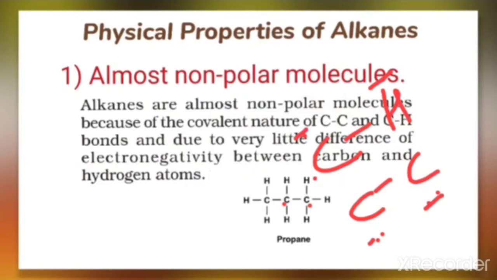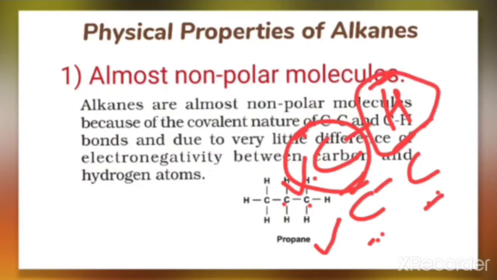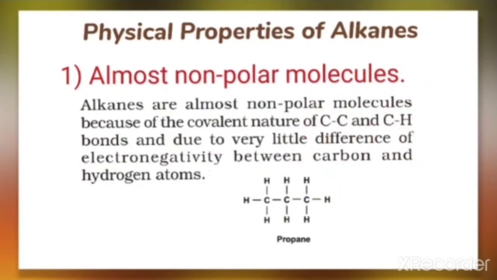That's why we can say that these are almost non-polar molecules because of the covalent nature of C-C bond and C-H bond, and because there is very little difference of electronegativity between the carbon and hydrogen, therefore these are called almost non-polar molecules.